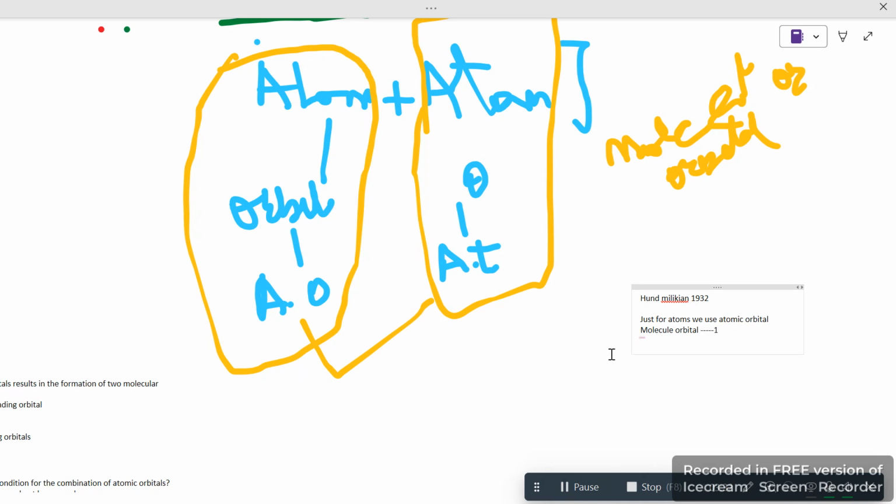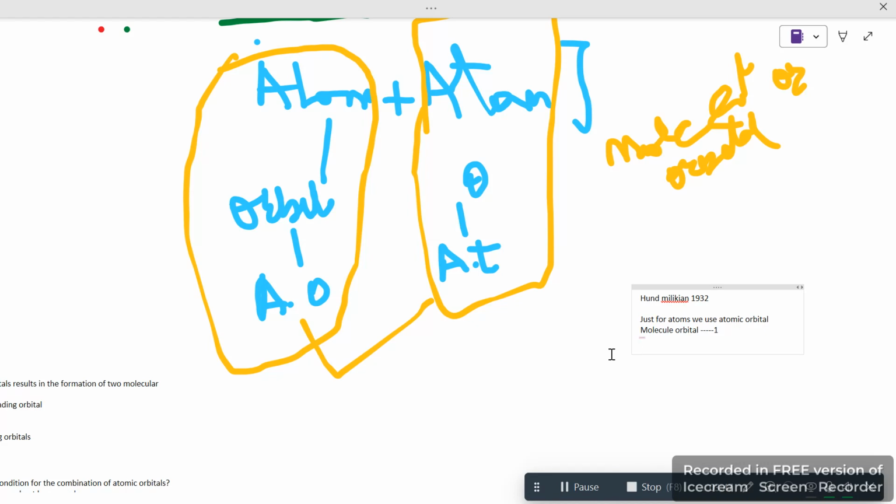Okay, I am sure that you get this concept: when atoms are combining, they are forming atomic orbitals. But when two atoms or molecules combine, they will form a molecular orbital. That was its first postulate. So all of these are the postulates which we are discussing.